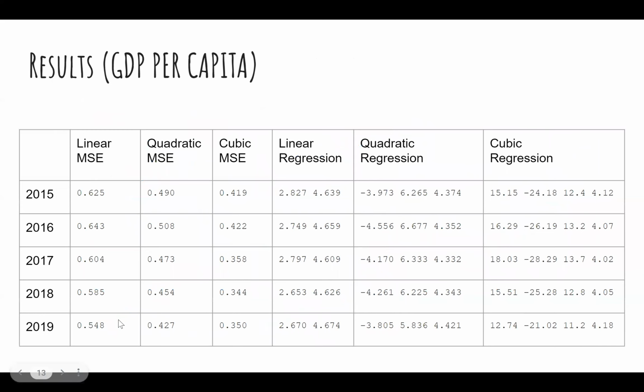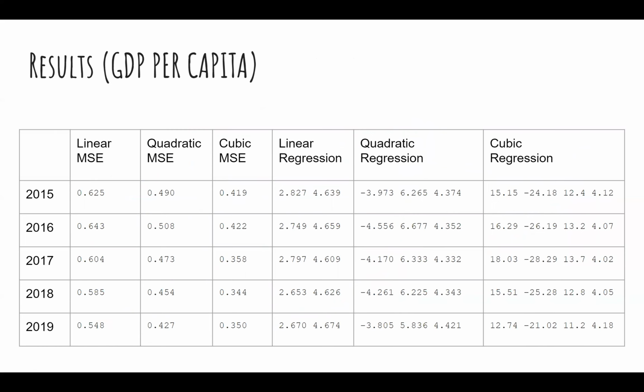So for the results for GDP per capita, with the money versus happiness graph, you can see from 2015 to 2019, we place the values inside this table for an easier view. As you can see, among the linear, quadratic, and cubic MSE, the cubic MSE has a lower value, which means that it provides a more accurate result.